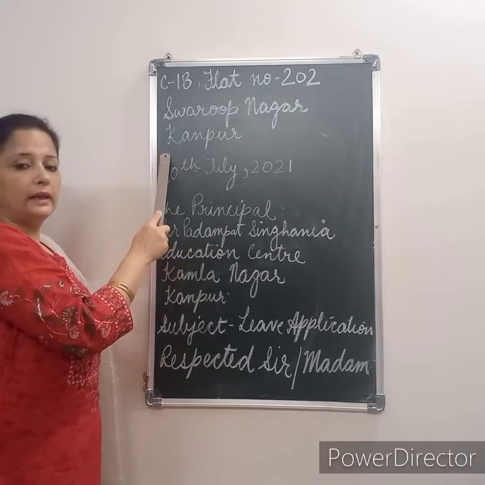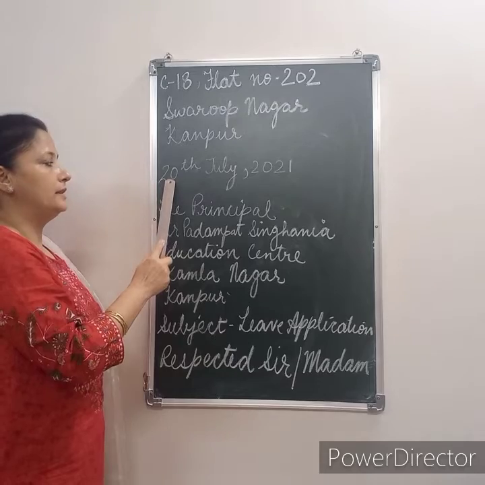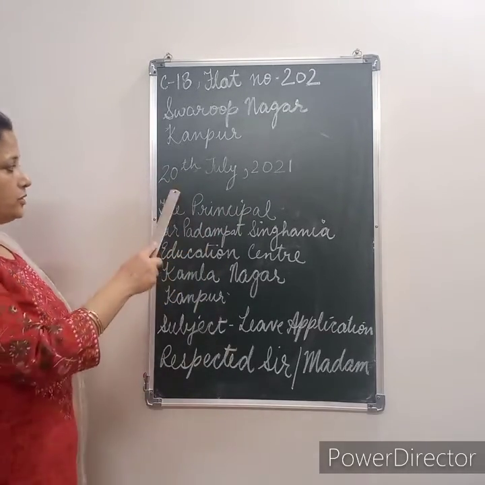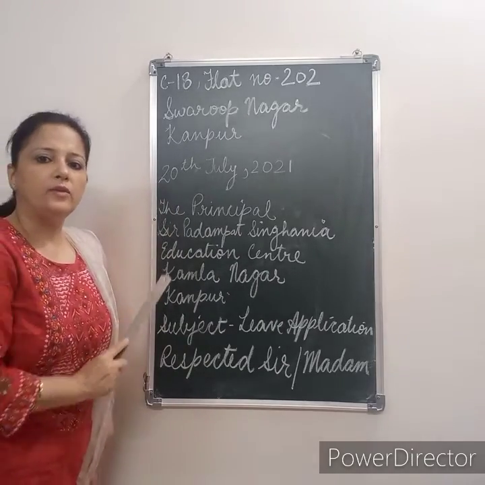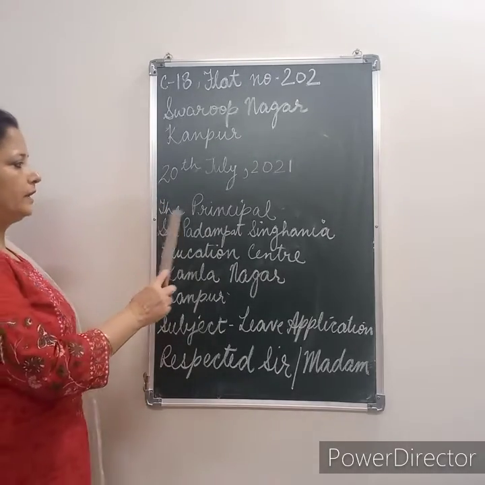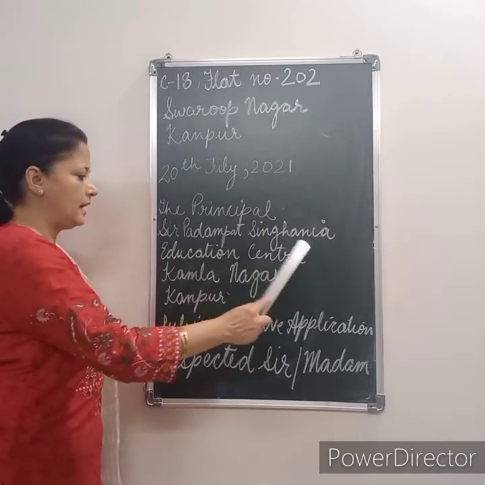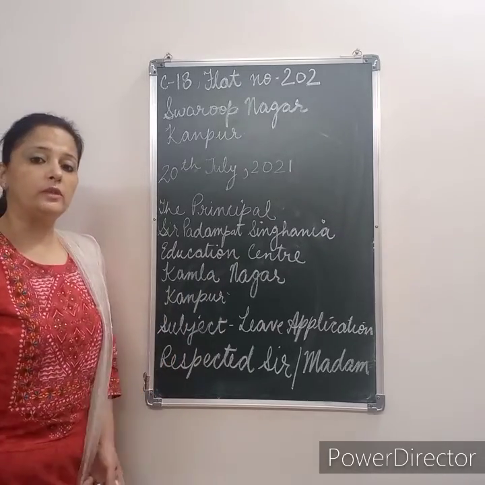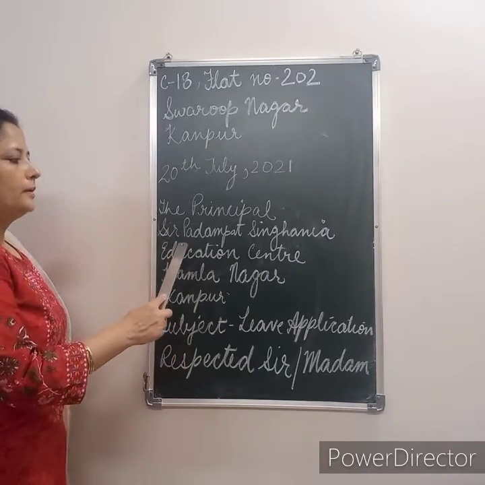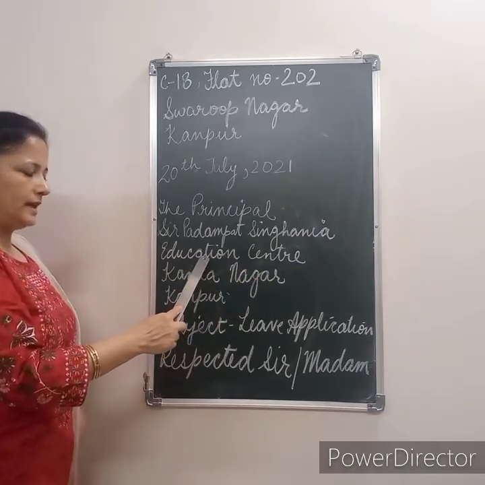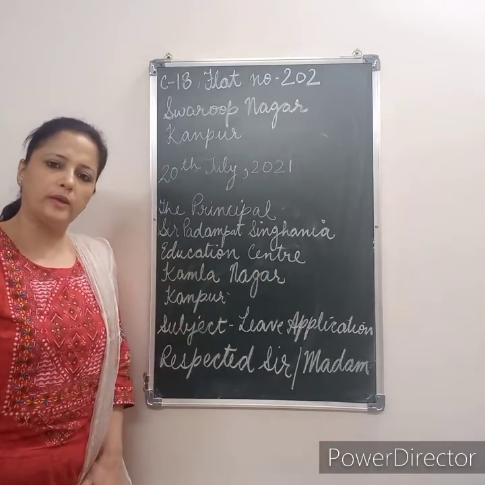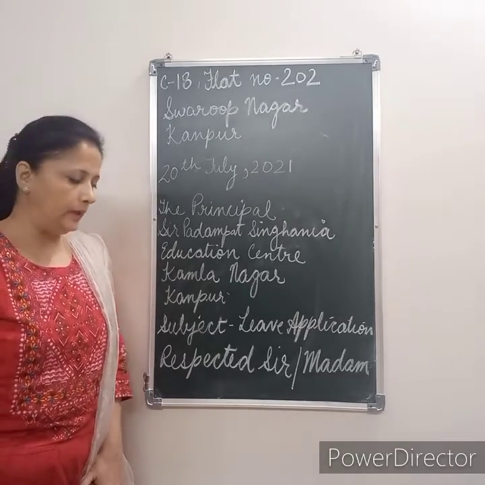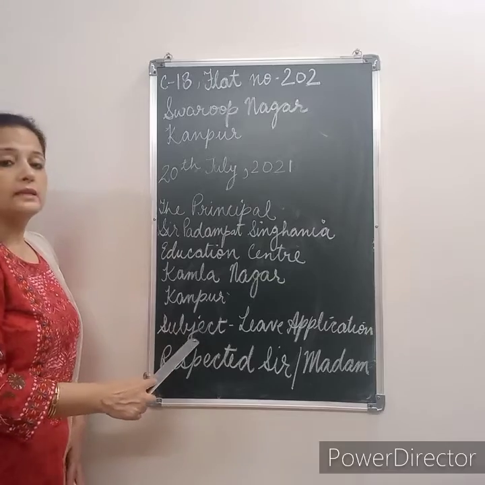Then we are going to leave a line and mention the date in the format of 20th July 2021. Next, we again leave a line and write the address of the addressee: The principal, Sir Padampat Singhania Education Center, Kamlanagar, Kanpur. Children, keep in mind that here, because of the lack of space, I have utilized a second line, but when you write the application, you are going to mention your school name in one line only.